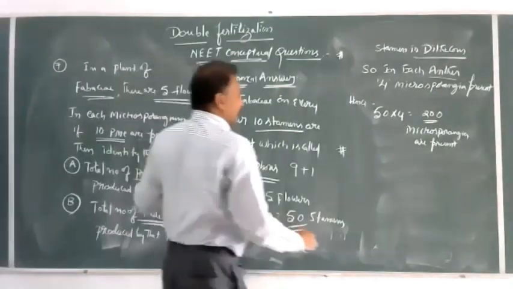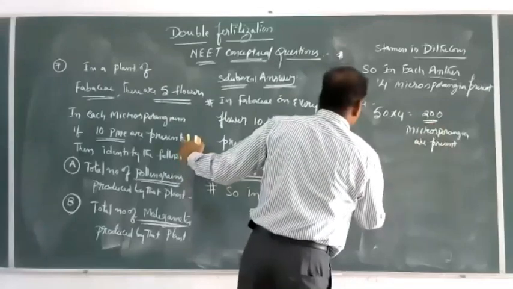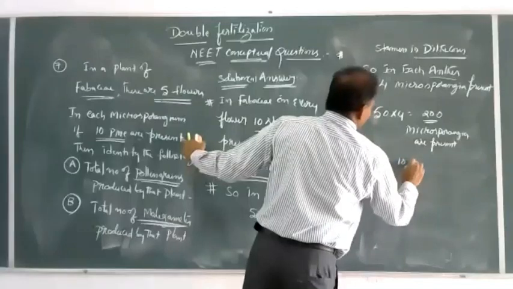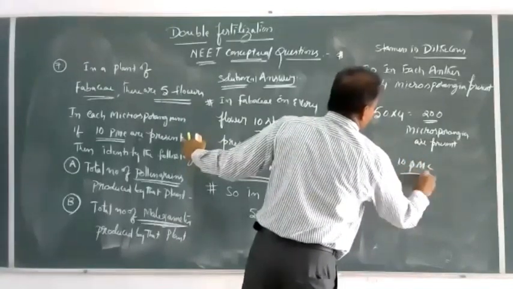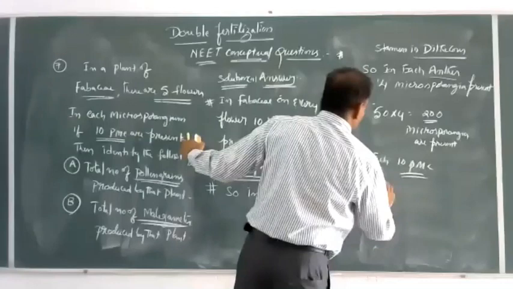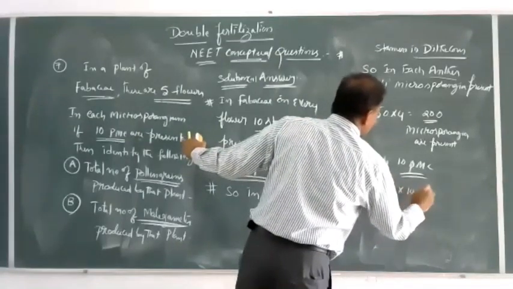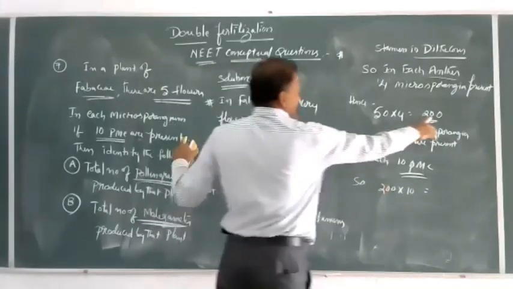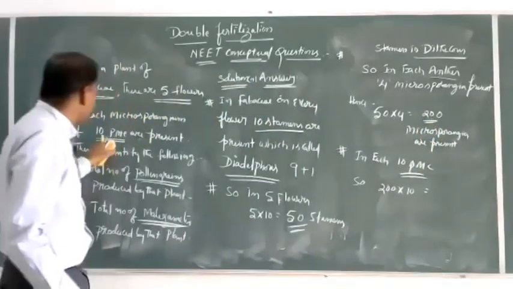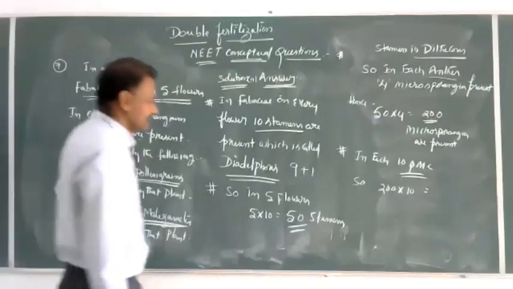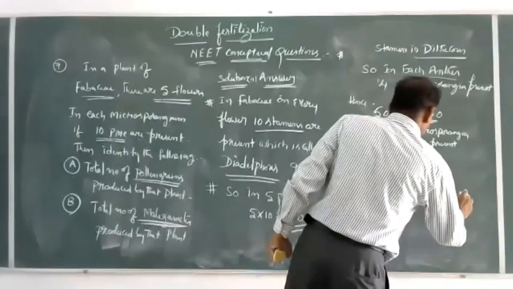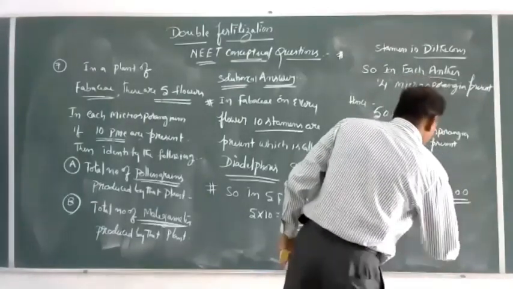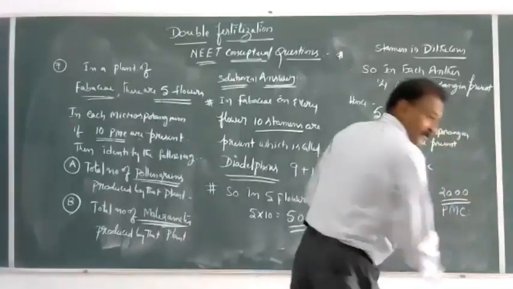So let us see. In each microsporangium, 10 pollen mother cells are present. So 200 into 10, 200 microsporangia, in each microsporangium 10 pollen mother cells, 2,000 pollen mother cells.